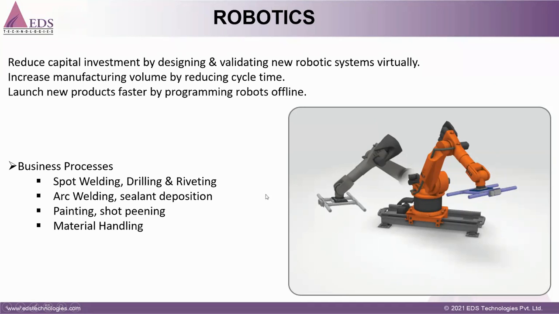In Delmia we have more than 1,000 robots from multiple OEMs like Fanuc, Kuka, ABB, integrated. We can import and program them on the platform, and transfer that program to the actual robot.